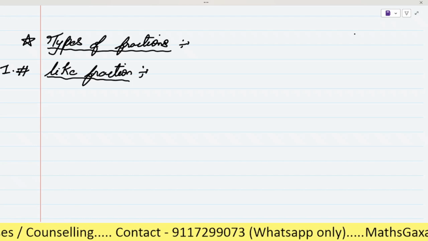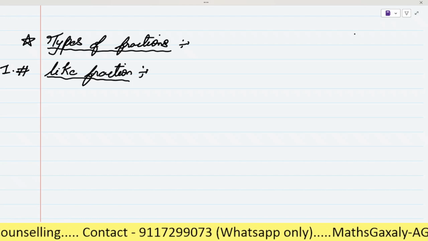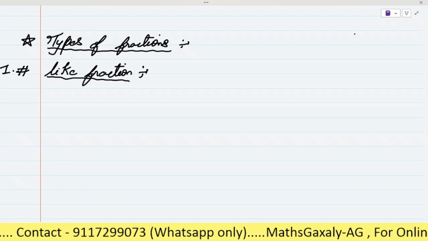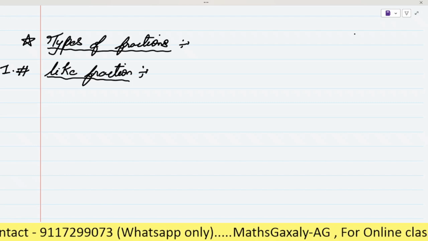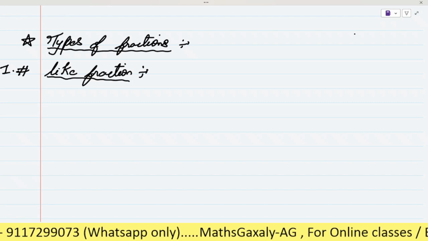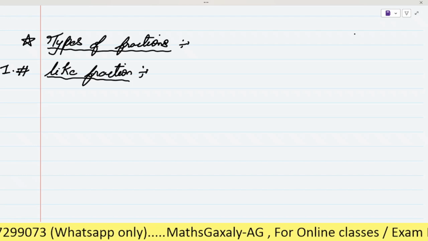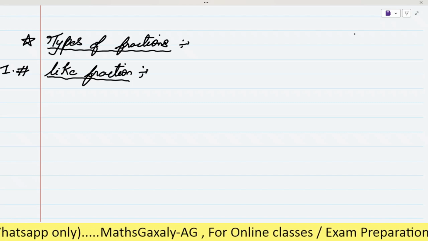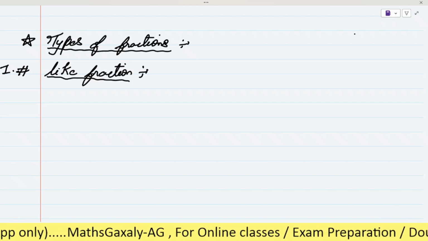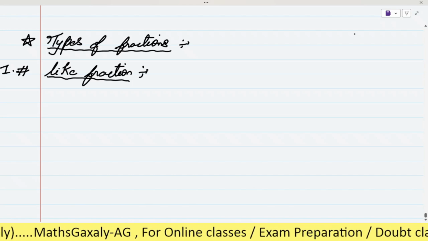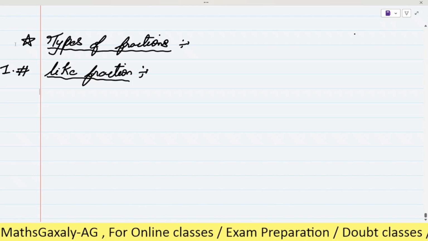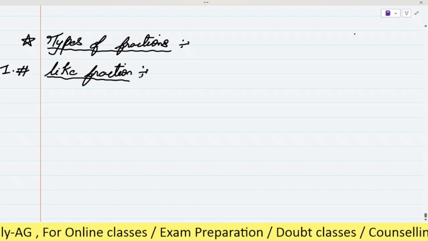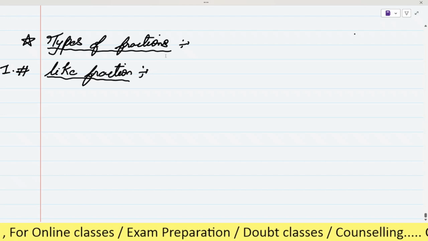So before starting the fifth class fraction, we did the revision of the fourth class fraction. Now we are starting the fifth class fraction. First we have to learn about the types of fraction in detail. So here it's a like fraction. What do you know about the like fraction? Like fractions are fractions that have the same denominator.